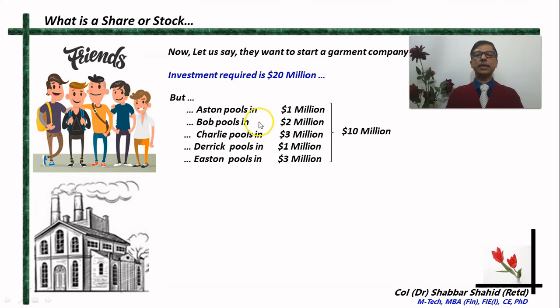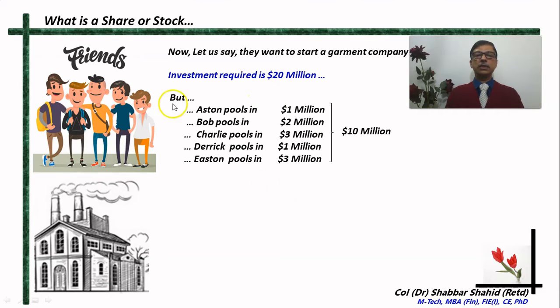Somebody pulls in 1 million, somebody 2, somebody 3, and together they are able to manage $10 million. The requirement is 20, so they are still short of $10 million. What will they do now?